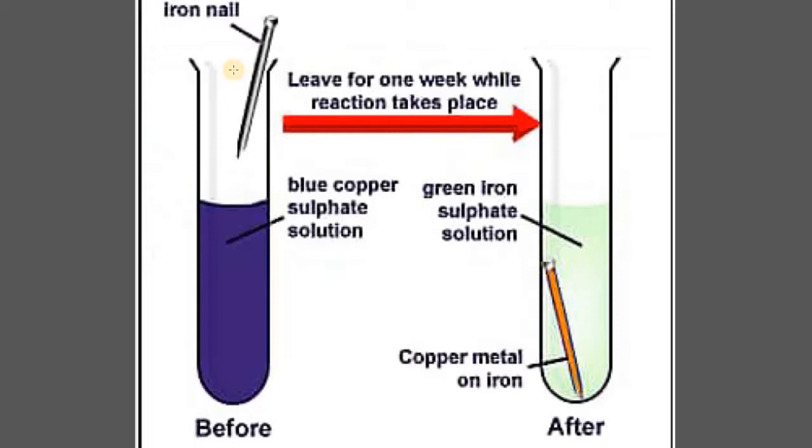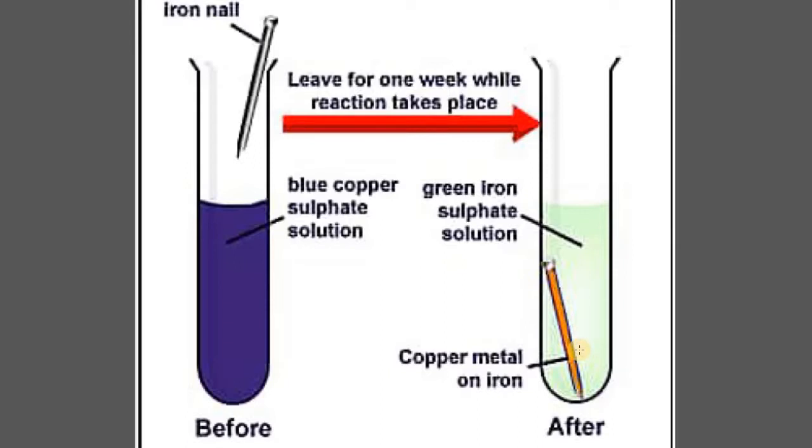So this is something which you all know: when we take the blue copper sulfate solution and put an iron nail in it and leave it for even a few hours, then after some time the blue color disappears and gets converted into light green color, and there is a reddish brown deposition over the iron nail.